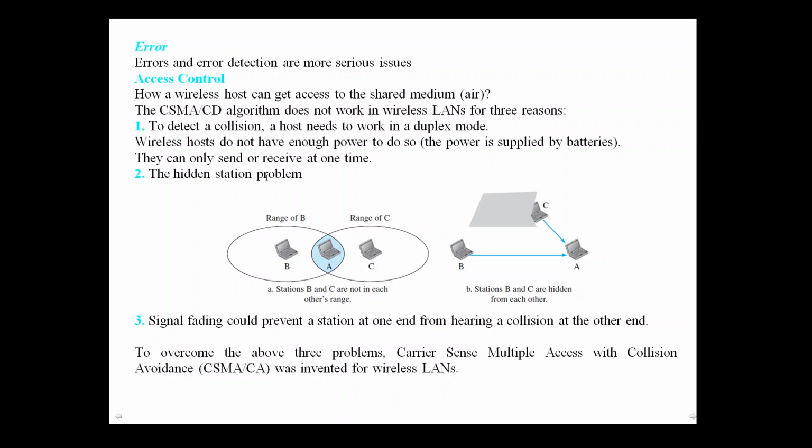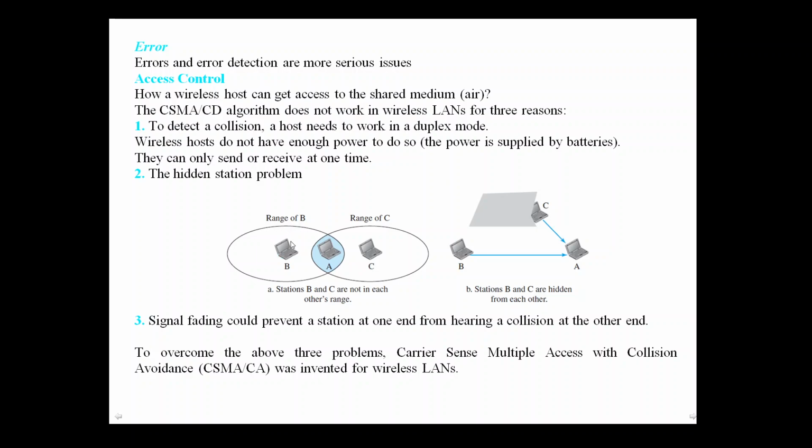Second reason is the hidden station problem. Consider this figure. Station B and station A know that they are in range. The range of C will cover host A. The range of B will cover host A. But station B doesn't know that station C exists.